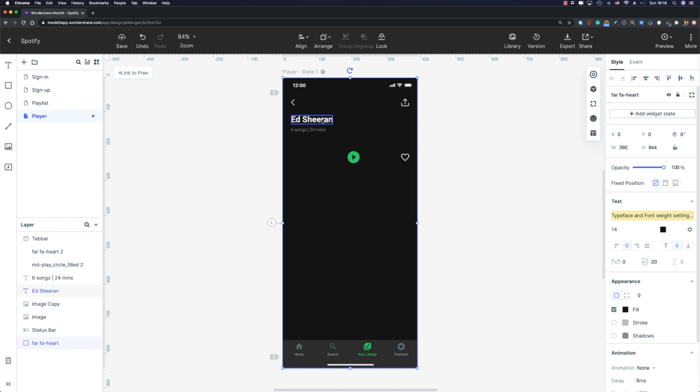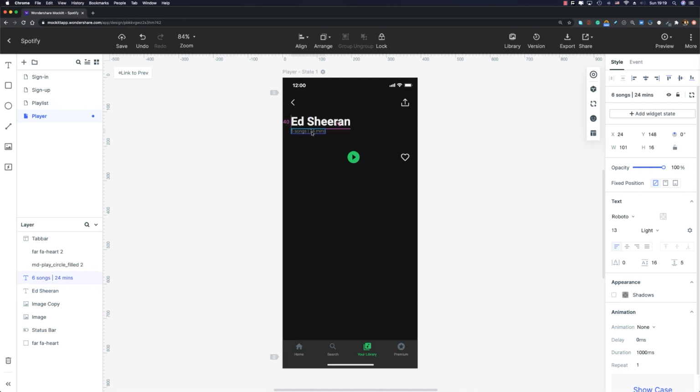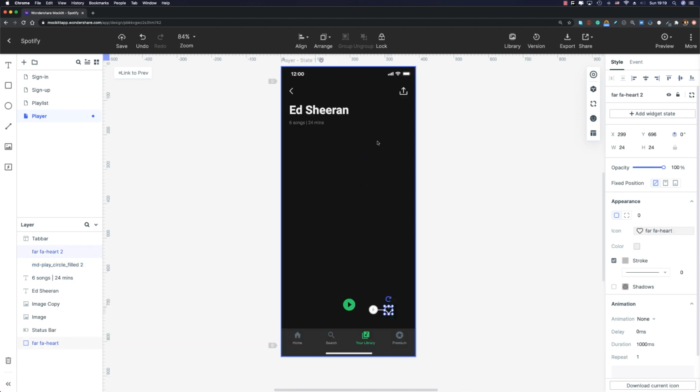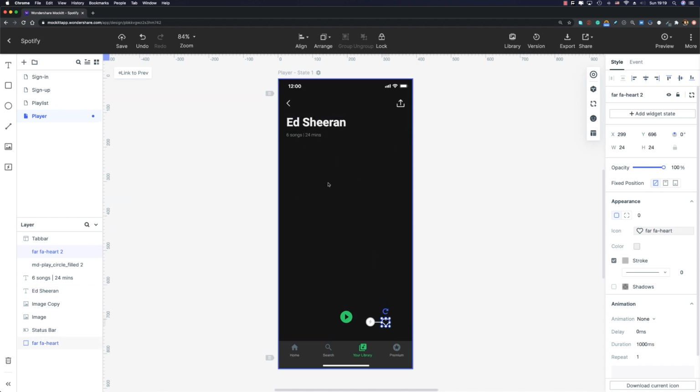All right, first things first, I'm going to select the name of this playlist here, this text layer, and let me enlarge it a little bit. So I'm going to set the font size to 34 points. And also let me move this text layer down like that. And I'm going to move these icons down as well. What do we need here? Usually we place the cover image of the song here, okay? But for this concept design, I'm gonna place 3 different cover images for 3 different songs, okay? So that if you wanna skip a song, you can see what would be the next song. And if you wanna go to the previous song, you can see what was the previous song, okay?